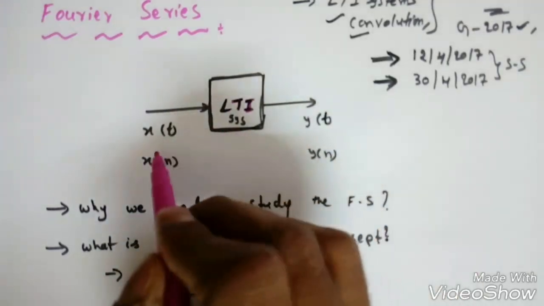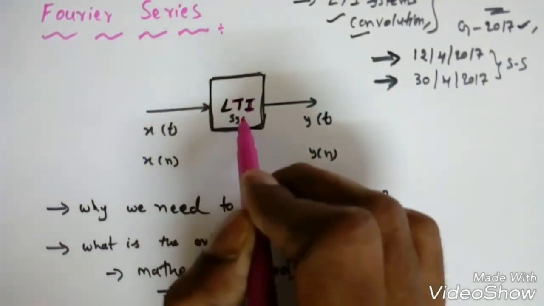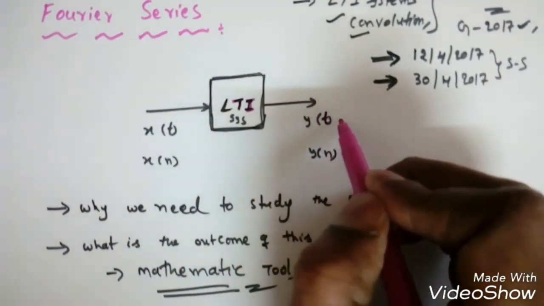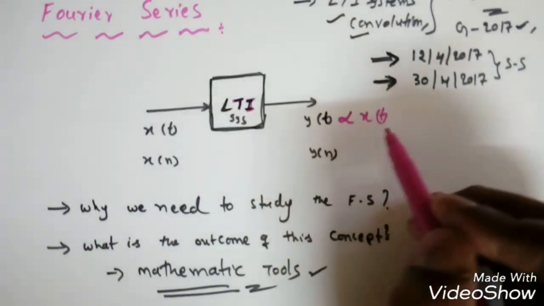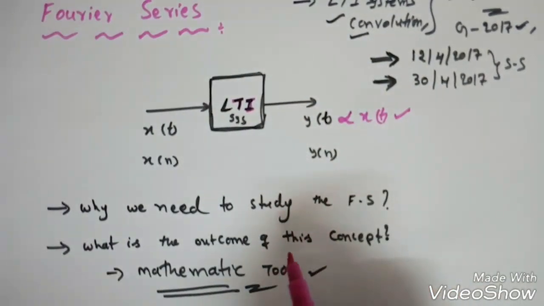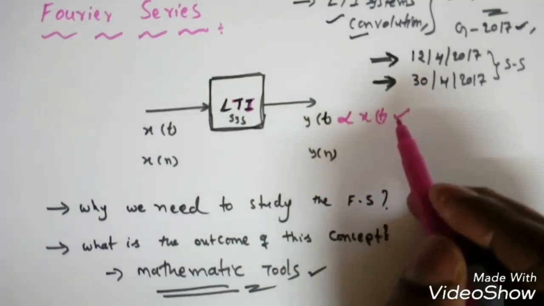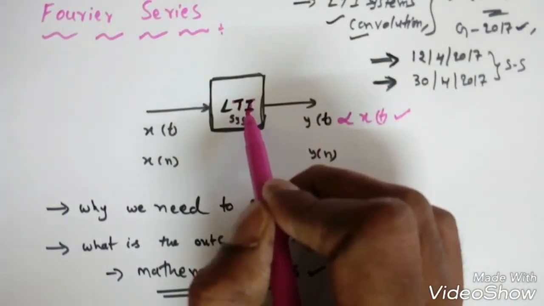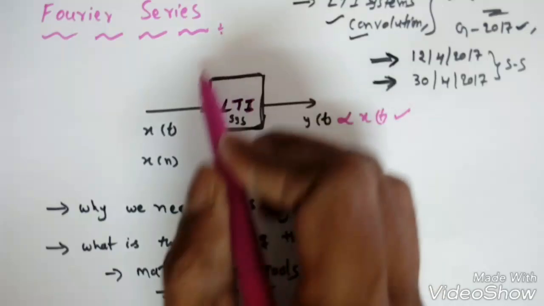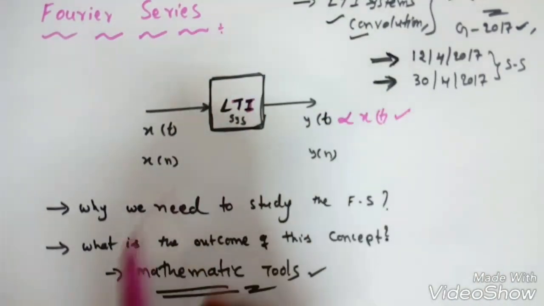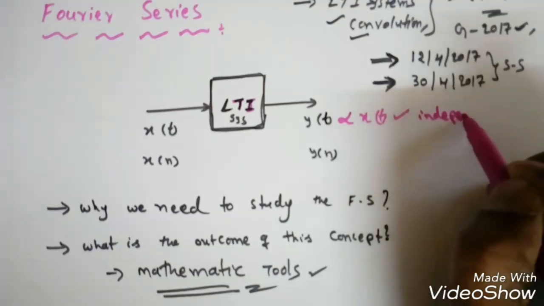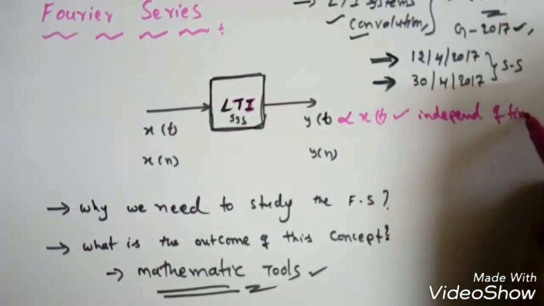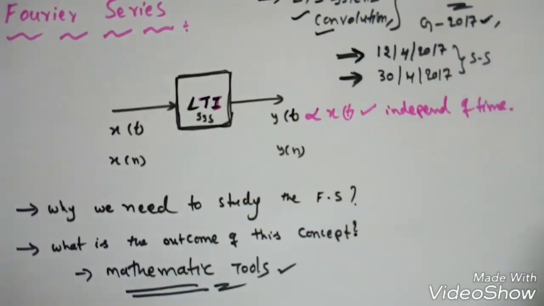Because whenever we give some input to any system, the output should be proportional to x of t. Then that system is a very reliable system, or we can say a better system. And it should be time invariant. That means depending on the time, the response or the behavior of the system should not change, right? It should be independent of time. So that is a linear time invariant system.